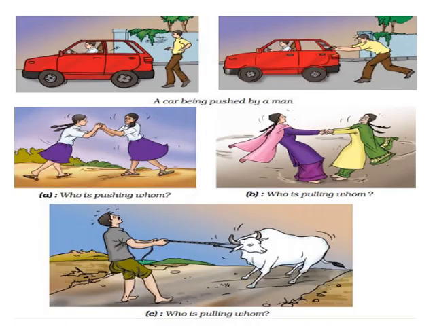Now, the different activities where force is applied. In the first picture, your dad is unable to start his car. He asks you to push it from the back. In the second image, two girls are pushing each other. Next to that, two girls are pulling each other. And in the last picture, a man is pulling a cow by a rope, and the cow is also pulling the man by the same rope. In all these activities, force is applied.